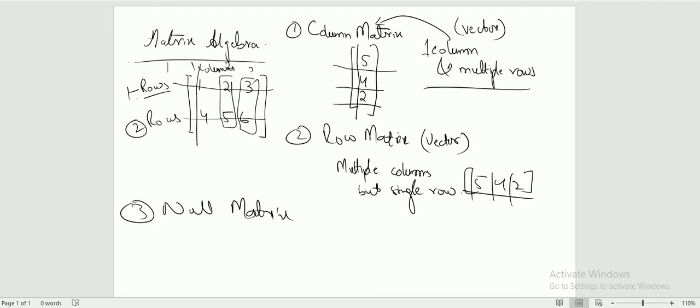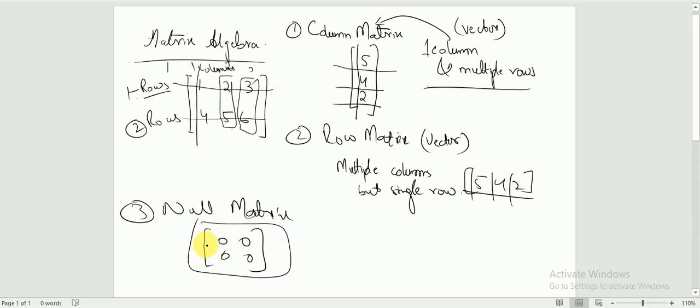So now coming towards the null matrix. The null matrix is a matrix in which all the elements are 0. Like you can write it like this, 0 0 0 0. We can also say it is a square matrix. Why? Because there are two rows and two columns.